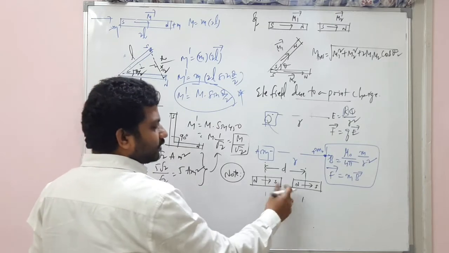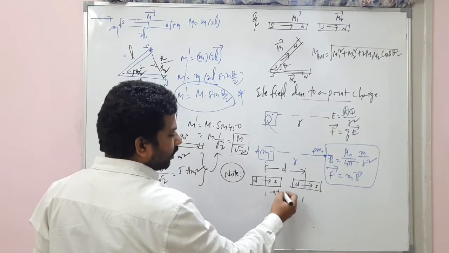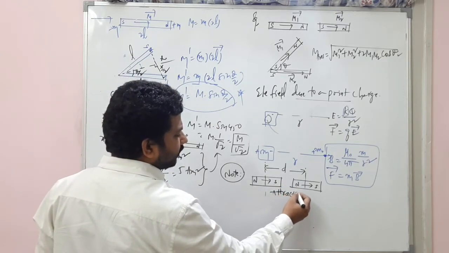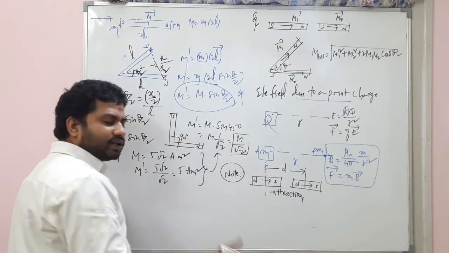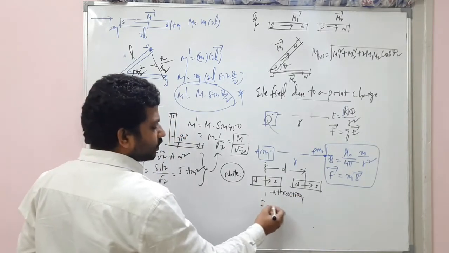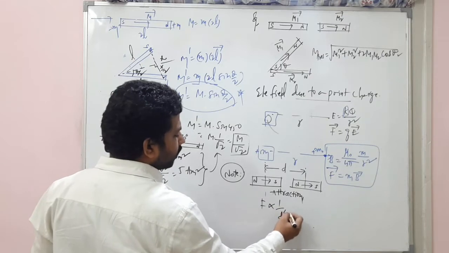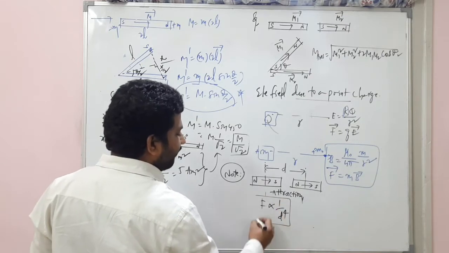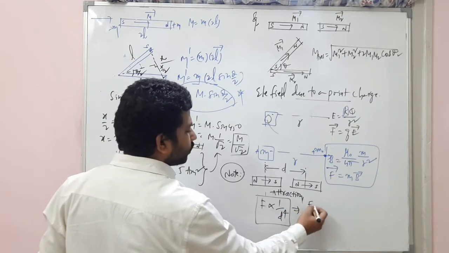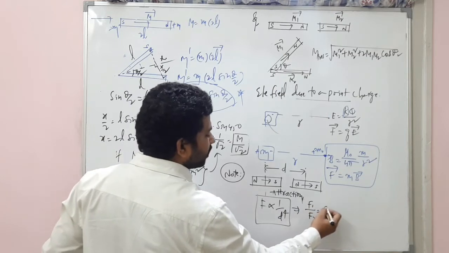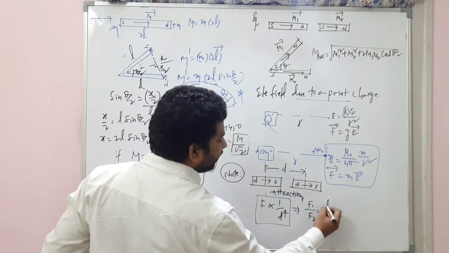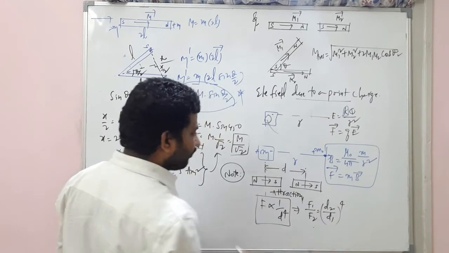Here, south pole and north pole, an attraction takes place. What is this attraction force between two magnets? F is inversely proportional to d to the power 4. Very important question: F1 by F2 is equal to d2 by d1 all to the power 4.